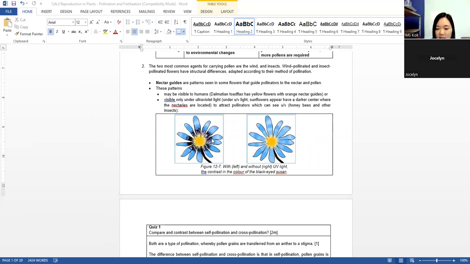Here on the left-hand side, with UV light, you can see the nectar guide. On the right side, without UV light, you cannot see it. So these are the nectar guides.